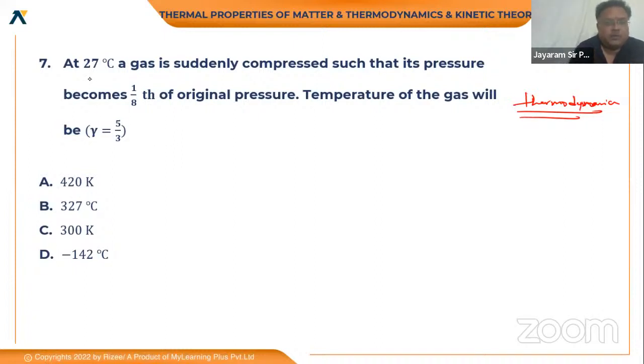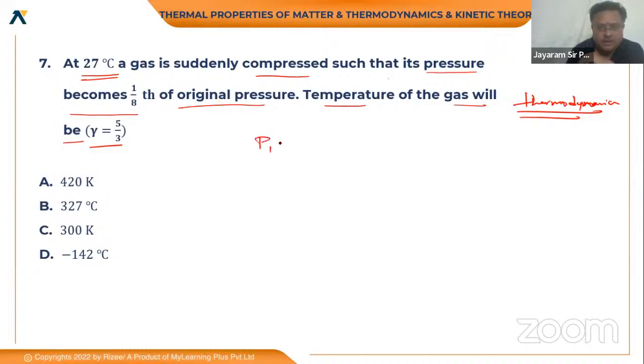Next. At 27 degrees centigrade, a gas is suddenly compressed and the volume is reduced, such that pressure becomes 1/8 of the original pressure. Temperature of the gas will be, gamma is given. It's an adiabatic condition. Initial pressure P1 is equal to P, and after compression P2 is equal to P/8. The pressure of the gas becomes 1/8 of the original pressure.